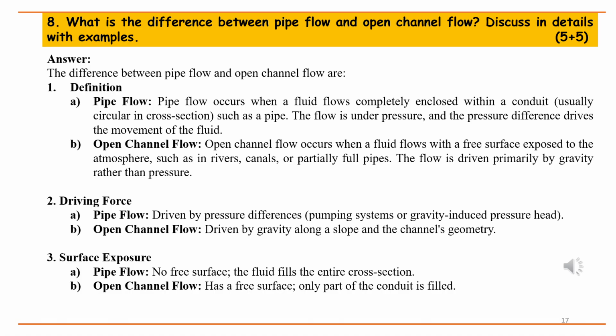Open channel flow: open channel flow occurs when a fluid flows with a free surface exposed to the atmosphere, such as in rivers, canals, or partially full pipes. The flow is driven primarily by gravity rather than pressure. Point 2, driving force. Pipe flow is driven by pressure differences, pumping systems, or gravity-induced pressure head. Open channel flow is driven by gravity along a slope and the channel's geometry. Point 3, surface exposure. Pipe flow has no free surface, the fluid fills the entire cross-section. Open channel flow has a free surface, only part of the conduit is filled.